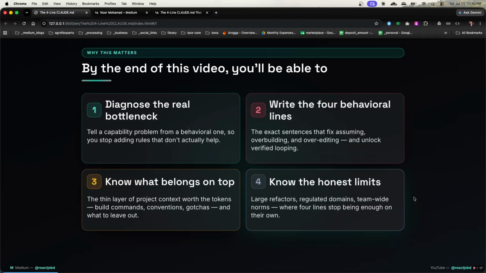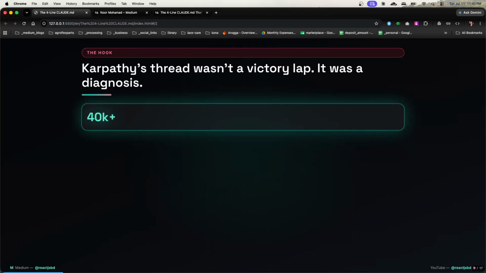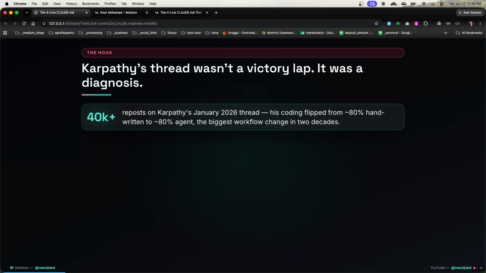Now, moving further, first of all, Karpathy's trade wasn't a victory lap, it was a diagnosis. Look at the total validation of that 40K-plus repost on Karpathy's January 2026 post: his coding flipped from 80% handwritten to 80% agent, the biggest workflow change in 2 decades. And the post wasn't about capability, it was about 4 ways agents keep failing.